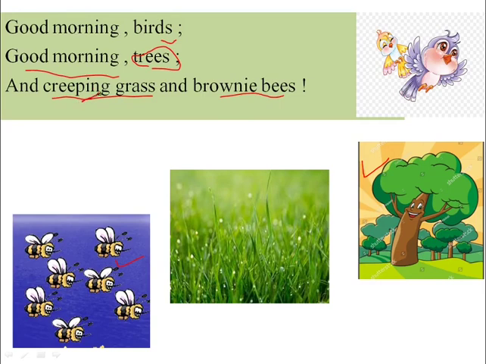Here these two words, creeping and brownie. Look carefully at these words. These words are the describing words in these sentences. What is the meaning of describing words?